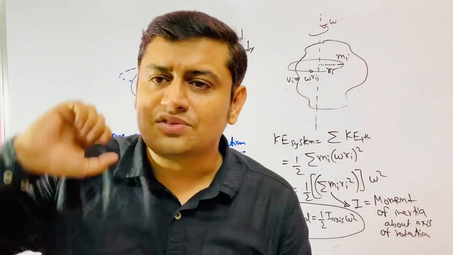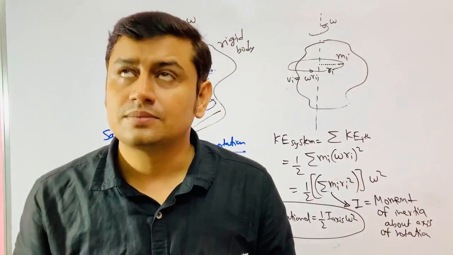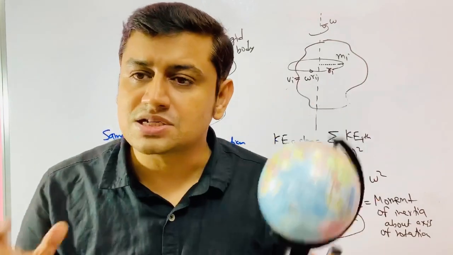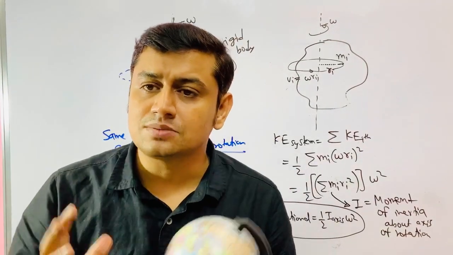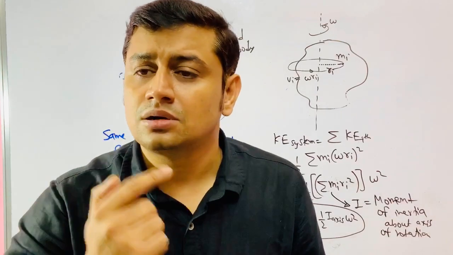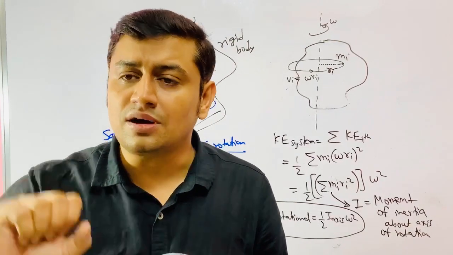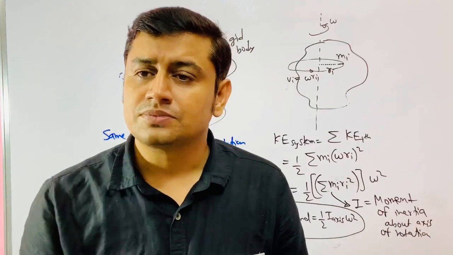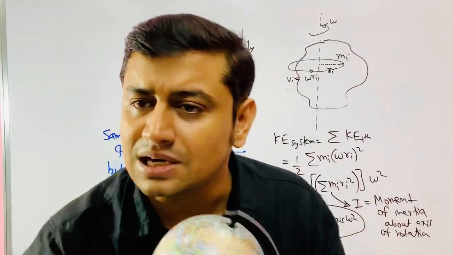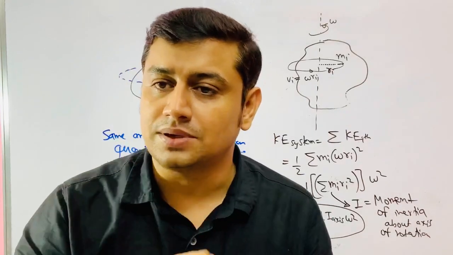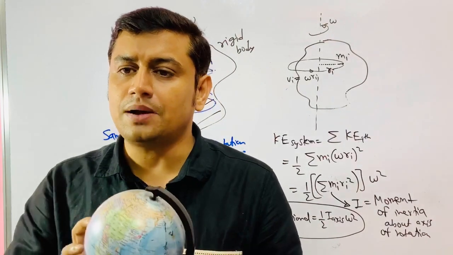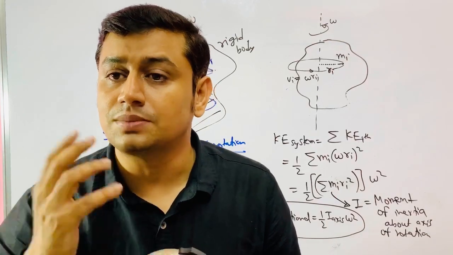So take an old age fan, from the British time. That fan has a very large moment of inertia. Once you switch on the fan, it takes 1 minute to get up to speed, and once you switch it off, it takes 1 minute to stop. That means it has a large amount of moment of inertia. It's very difficult to accelerate it and very difficult to stop it.